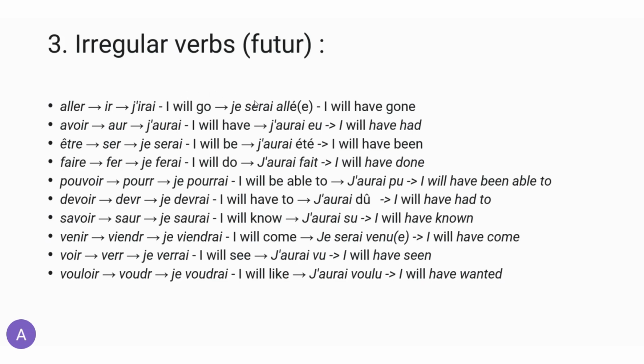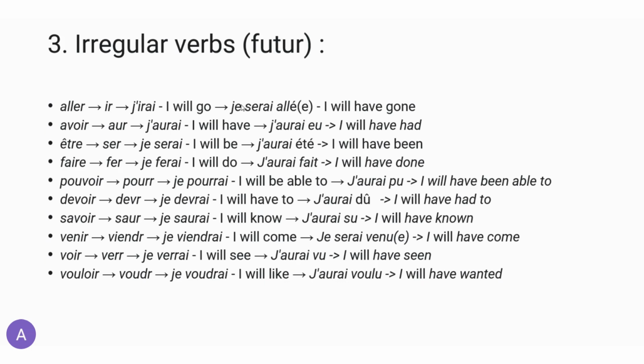Obviously, if you want to obtain the future anterior, you have for each verb to think about whether it is conjugated with être or avoir, and for that to use their respective stems, of course. So, for example, for aller, to say I will have gone, I'm going to think, okay, aller is a verb of movement. It's also one from Mrs. Van der Tramp verbs. So I need to conjugate it with être. I'm going here and I see that être has a specific stem of ser. So if I'm going to talk about myself, I'm going to say je serai, serai, we see over here the ending, and then allé.